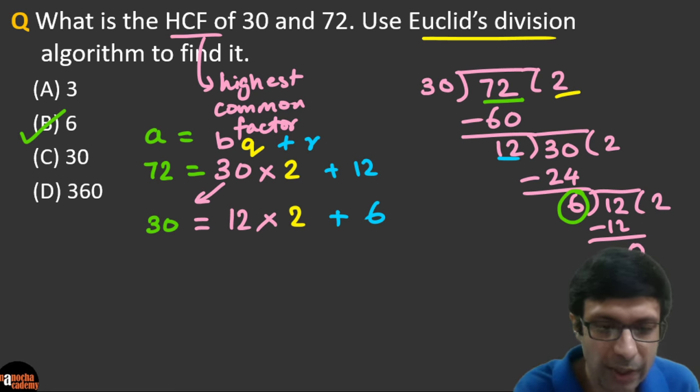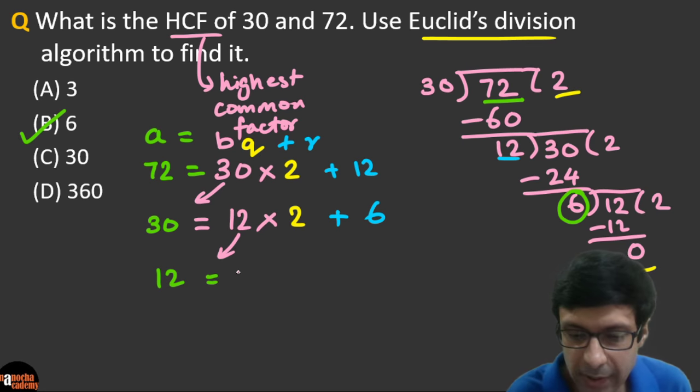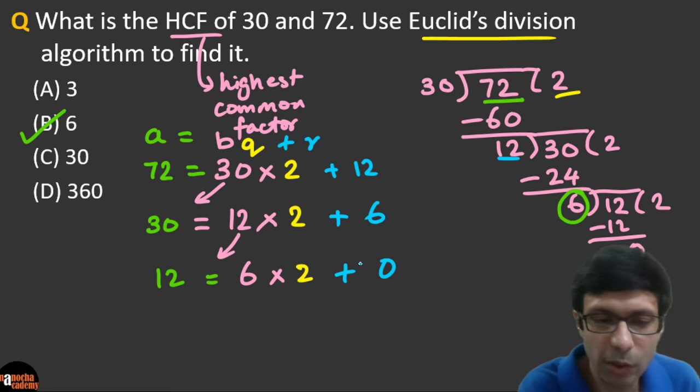And this time we are going to take this number again here. So the number 12 now comes on this side. So we are going to get 12 equals this number 6 times 2, right? And the remainder this time is 0. So basically, can you see what we are doing?